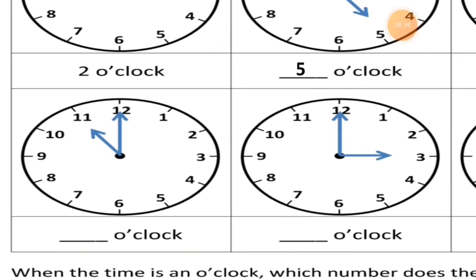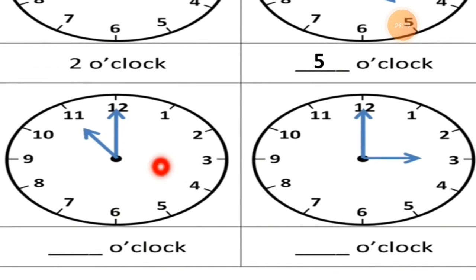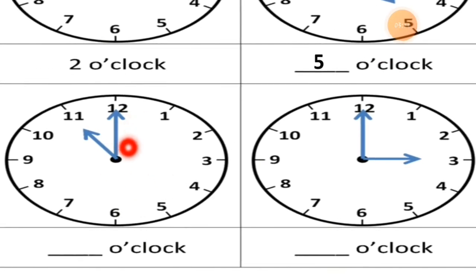Now the next clock we are going for. You can see the minute hand is pointing to 12. It means what you have to write in the answer? O'clock. This is the minute hand and it is pointing to 12, so o'clock is written already.